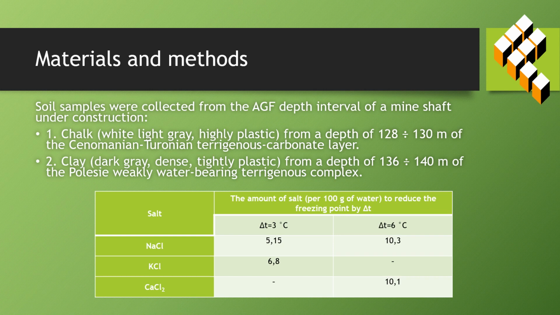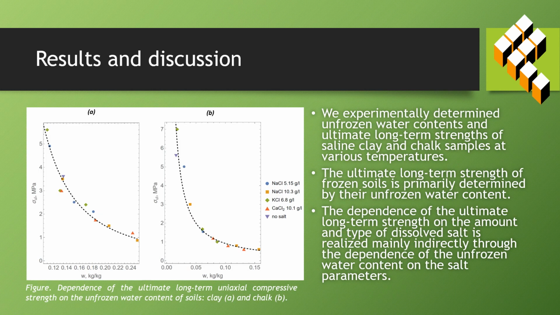Three types of salts were studied: NaCl, KCl, and CaCl2. The calculated amounts of salt required to lower the freezing point of the sample by a given value are presented in the table. We determined the ultimate long-term strengths of saline clay and chalk samples under uniaxial compression at various temperatures. Then we determined the temperature dependencies of the unfrozen water content for the same clay and chalk samples.